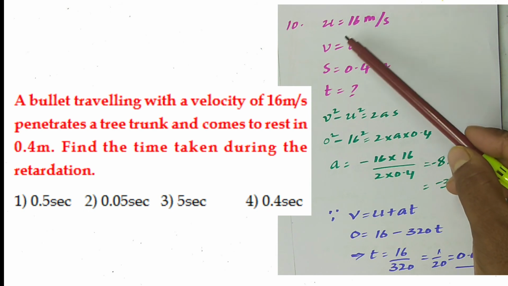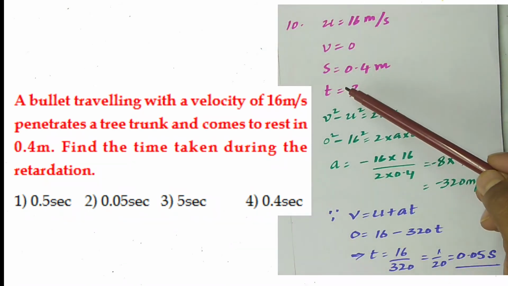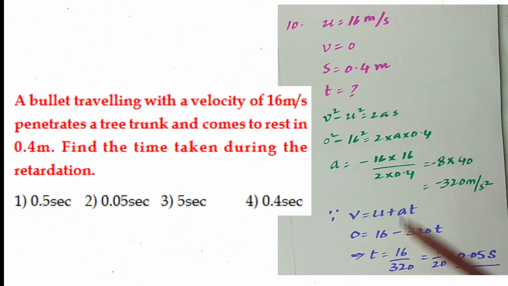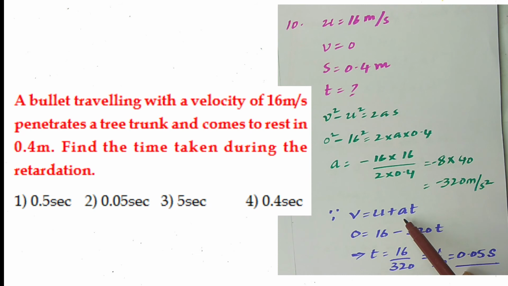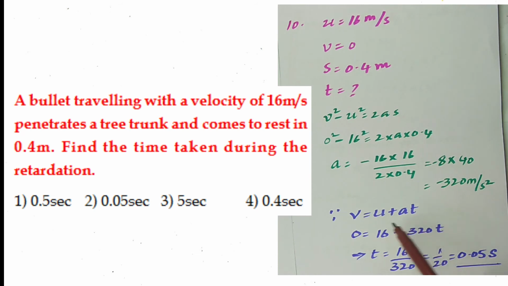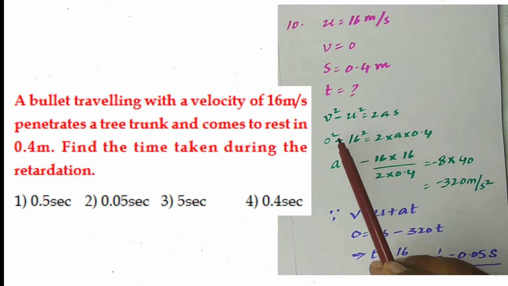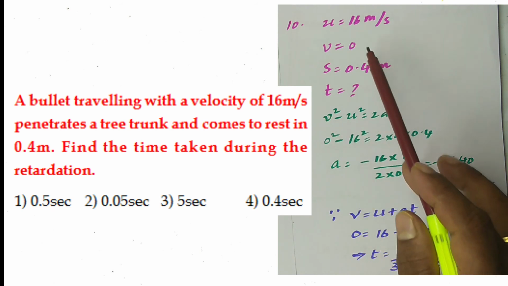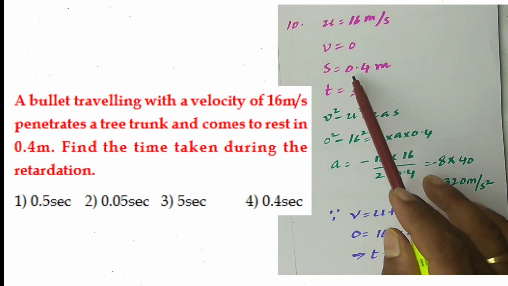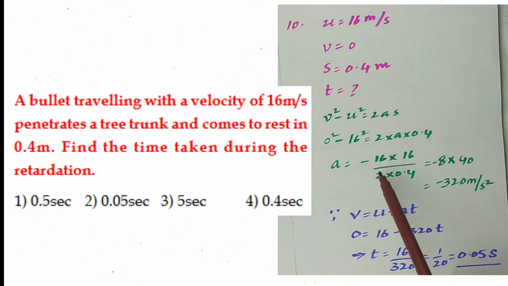Here we have initial velocity, final velocity and the time relation. You may say the first equation v = u + at. But here we don't know the value of acceleration. If acceleration is known, the single formula is sufficient to find the value of time. So as to find this acceleration, I am using the third equation, v square minus u square equal to 2as. V final comes to rest, so 0 square minus 16 square equal to 2 into a into s, which is 0.4. From this we got the value of a as minus 320 meters per second square.